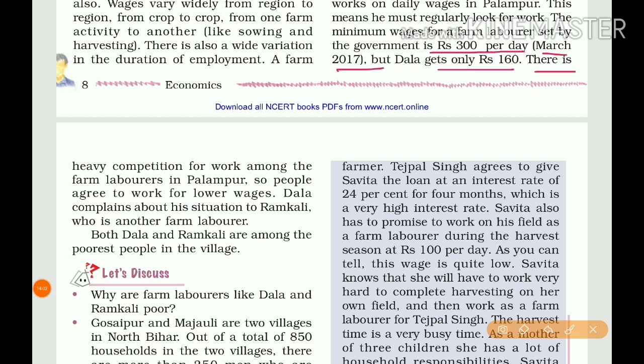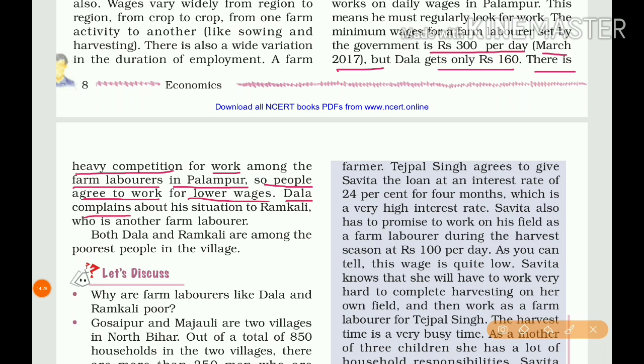There is heavy competition for work among farm laborers in Palampur. Actually, according to the government, the daily wage is fixed at 300 rupees per day, but Dala is getting only 160 rupees because of heavy competition. So people agree to work for lower wages.